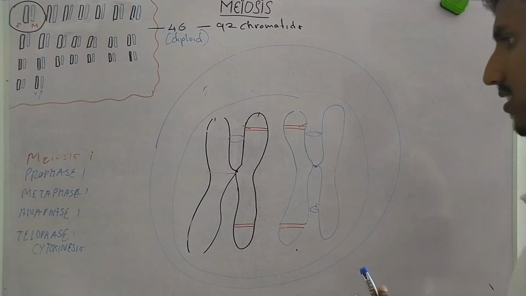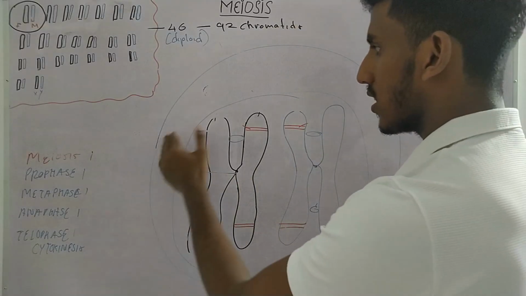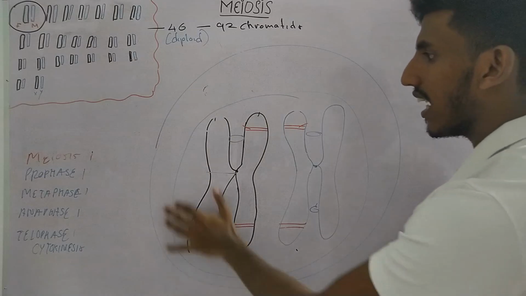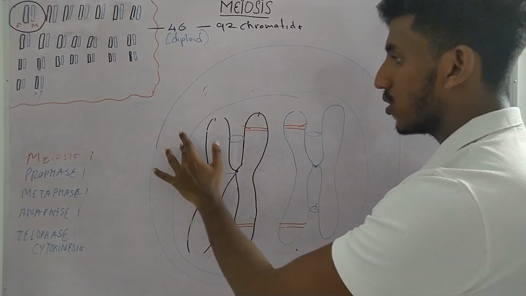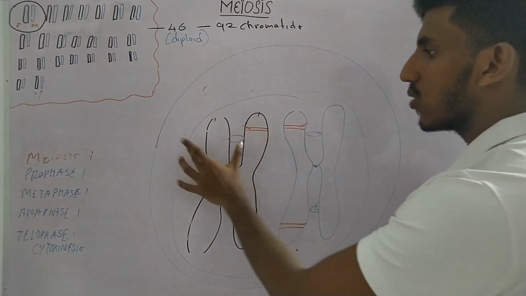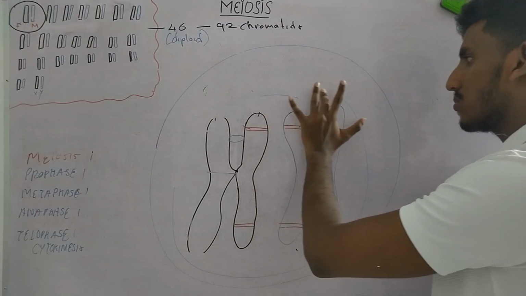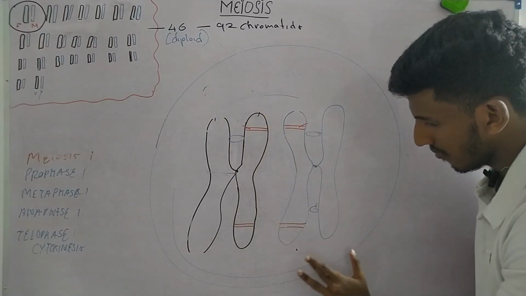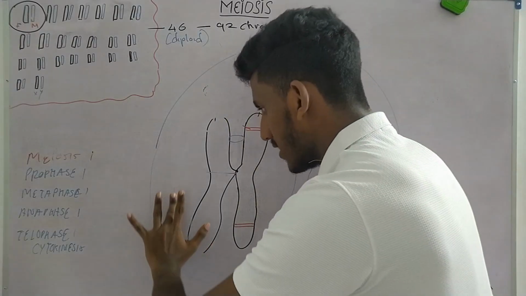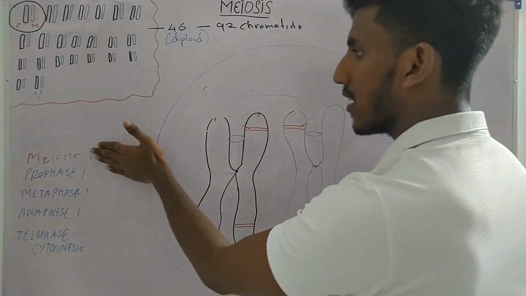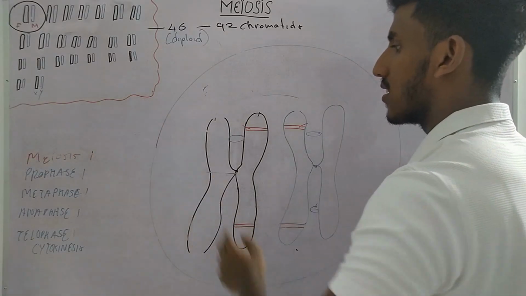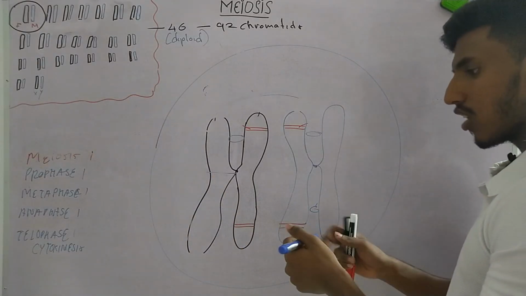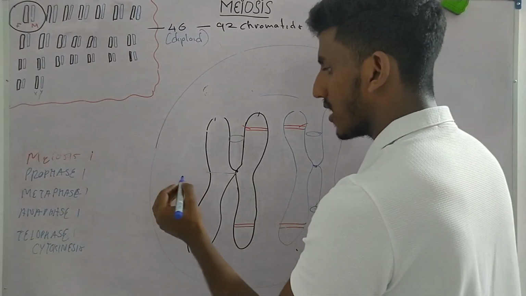Now what happens is, in prophase, the first thing that occurs is the breakdown of the nuclear envelope. So the chromosomes are present inside the nucleus, so the nucleus is broken down. Now in the interphase, as I told, interphase occurs before meiosis. In the interphase, some structure called centrosome was duplicated.